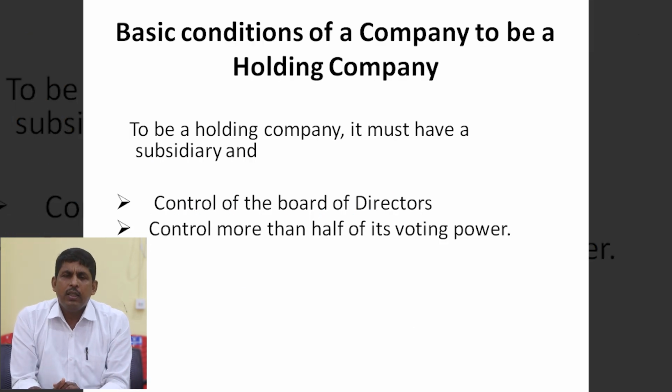After purchasing the shares of the subsidiary company, we should know there are some conditions which must be fulfilled by the holding company to become a holding company of a subsidiary company. To become a holding company, it must have subsidiaries, and it should have controlling capacity over the subsidiary company. That is, the board of directors should be controlled by the holding company and the majority of shares should be controlled by the holding company.